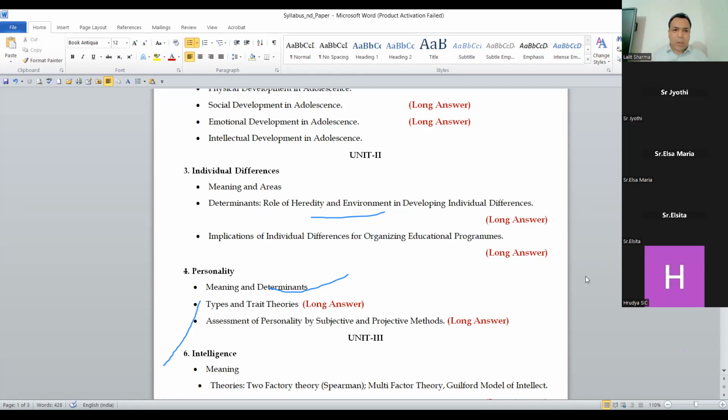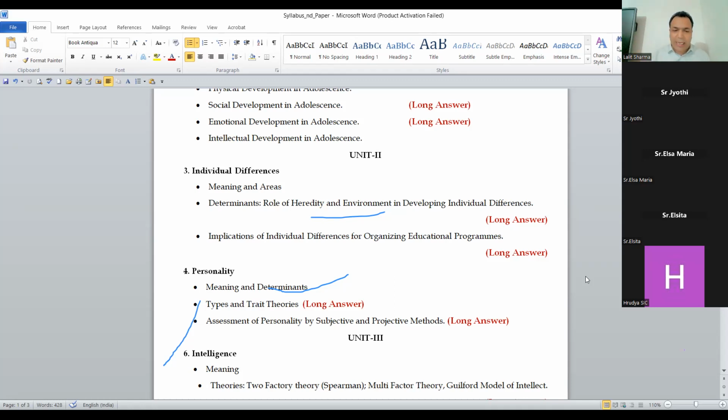Here we have to talk about the role of heredity and environment in developing individual differences and implications of individual differences. So when you go for individual differences, you should know the concept and meaning of individual differences, and the role of heredity and environment in developing individual differences. So this is an easy one, and you can go for this.